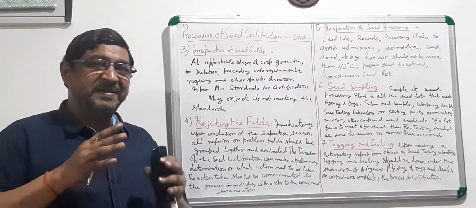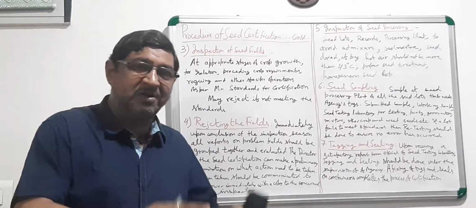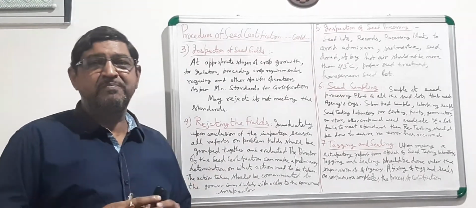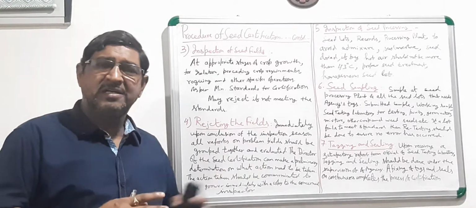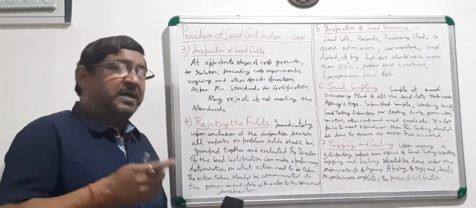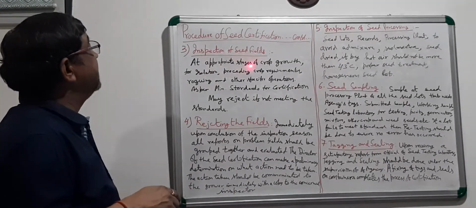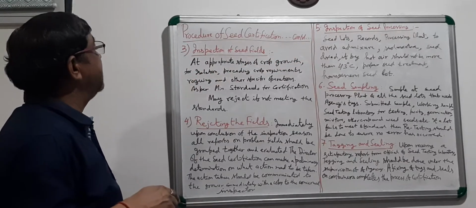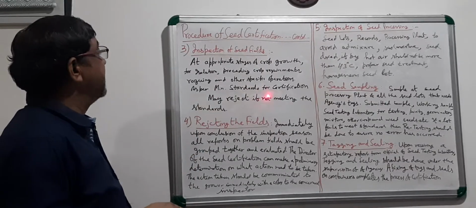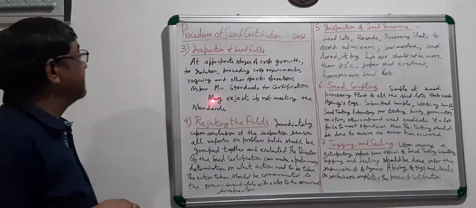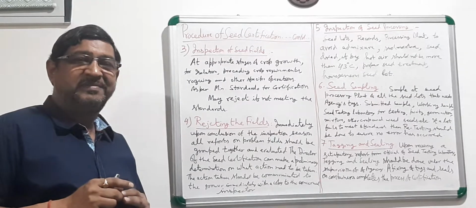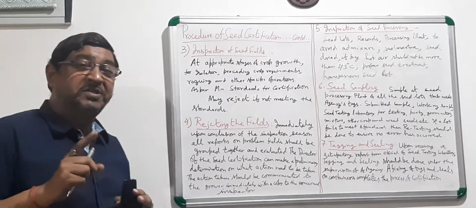Then only he can decide whether this particular seed grower is meeting all the requirements of the minimum seed standard, of the field standard as well, or not. So at appropriate stages of crop growth he has to check isolation, preceding crop requirement, roguing and other specific operations as per the minimum seed standard for certification, and may reject if not meeting the standard. But the seed inspector is not going to reject it.